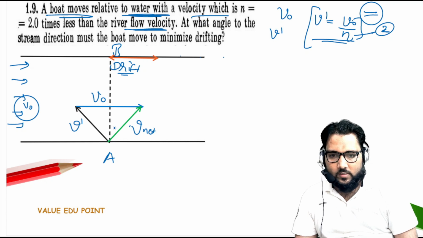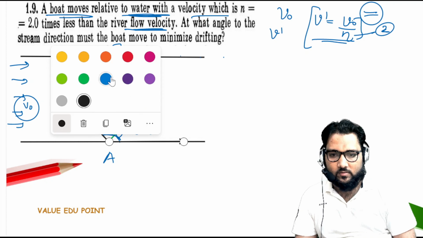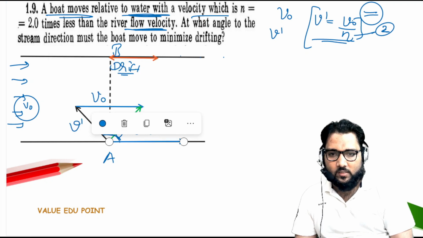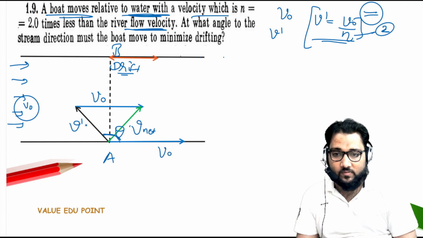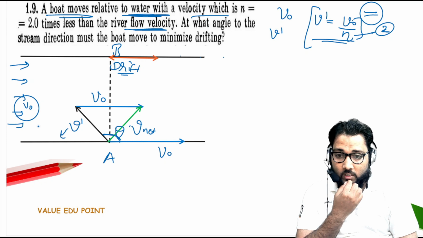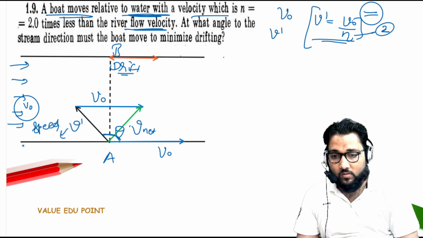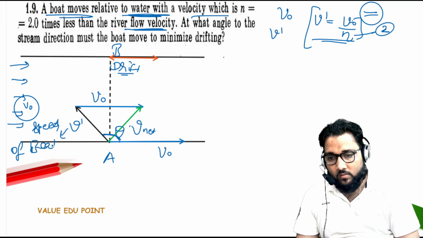Now we have to find out the angle. What angle he starts at? That angle is theta, and theta is the angle from the flow velocity. Is it okay, guys? Theta is the angle from the flow velocity v naught, and this is v dash. The v dash is the speed of the boat, remember, speed of boat with respect to water.